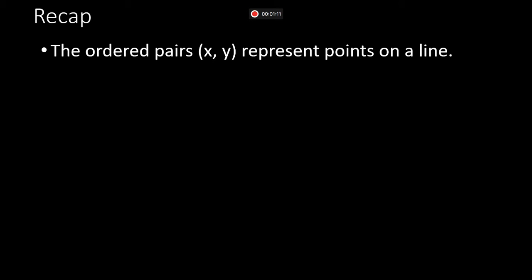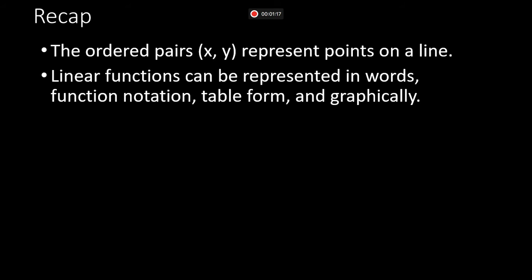A straight line is just a collection of points, and those points are represented by the ordered pairs x, y. Linear functions can be represented in words, like through a story, through function notation, through a table form, and graphically. During this problem, since the question is asking us to write an equation, we're going to write an equation, which would be function notation, and then we're going to graph it, so it'll be represented two different ways.